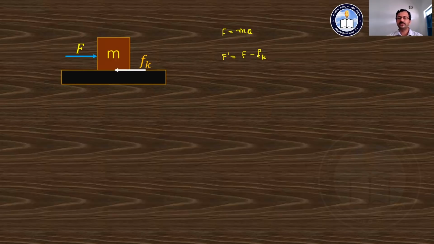We are going to consider here that the external force F is greater than Fk.